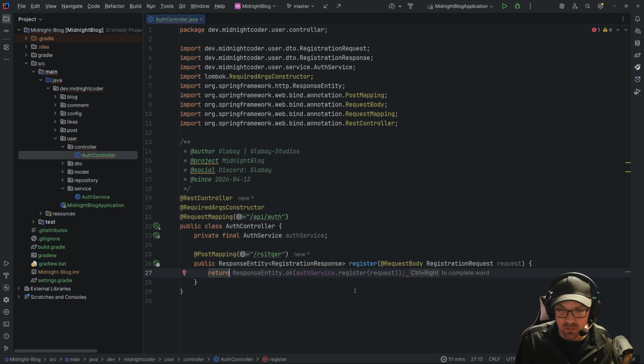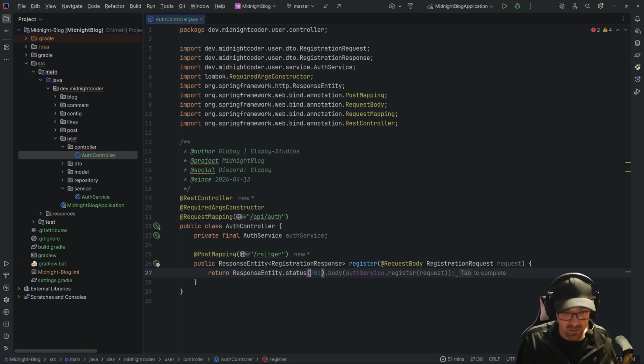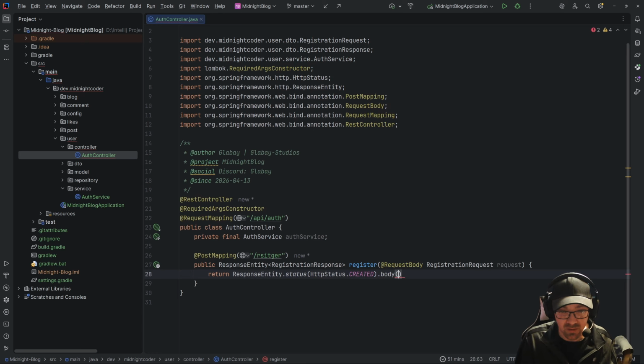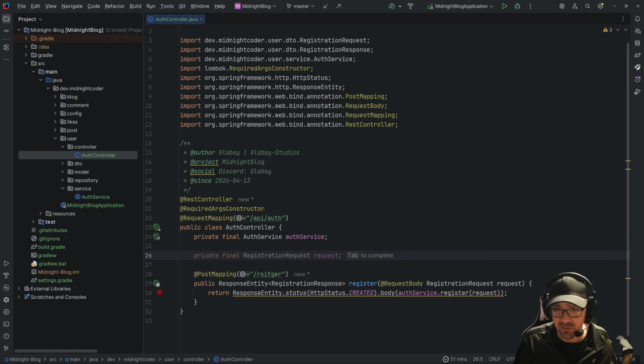Yes and no. So we're going to say response entity status, and we're going to say that this is an HTTP of created. The body is that of the auth service dot register. There. And that is all we need for that. Very simple. Not getting too complex with this because we just want this to be a simple thing.